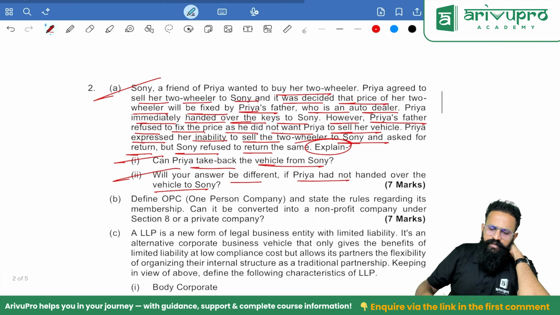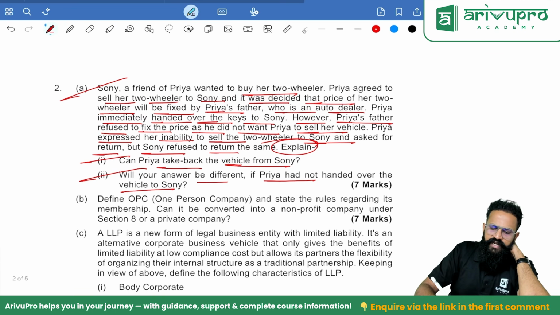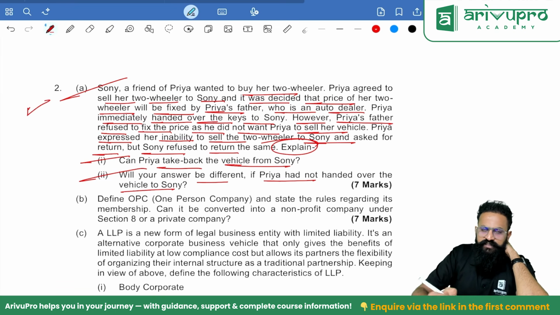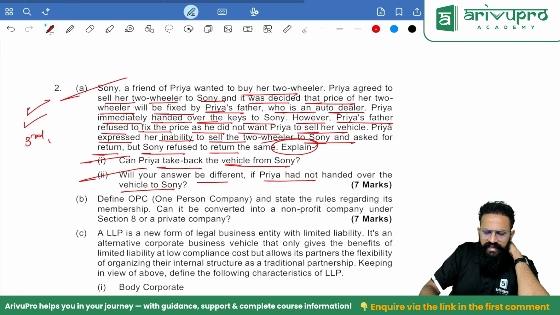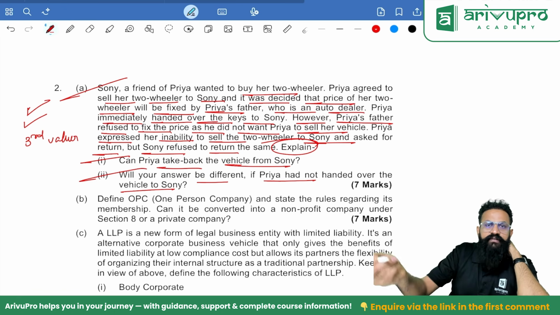People, this is nothing but ascertainment of a price. It will be first decided based upon the course of dealing between the parties, based upon the agreement, or based upon the third valuer or the third party valuation. So if a third party, we have said that he will give a value, based upon that we will enter into a contract.